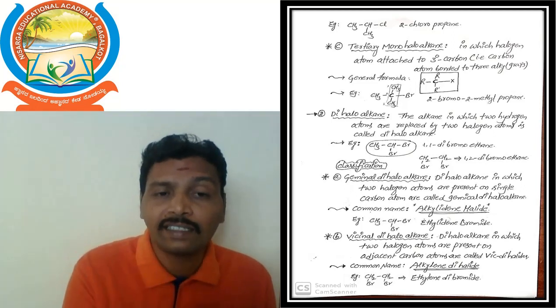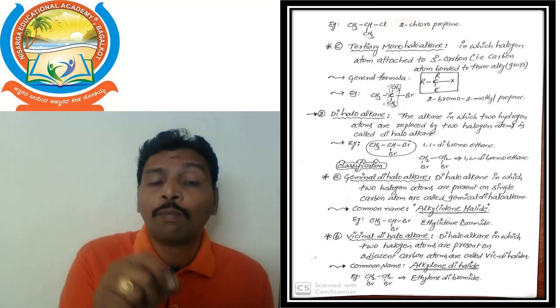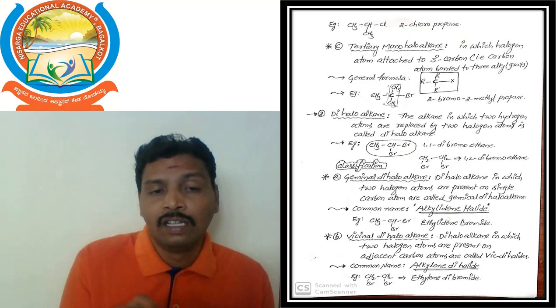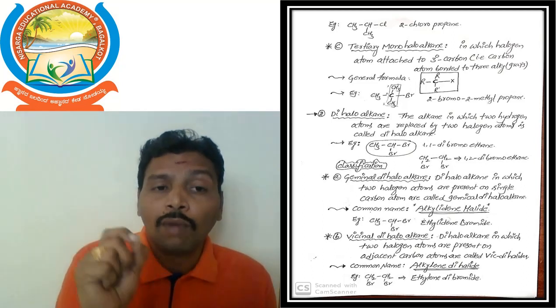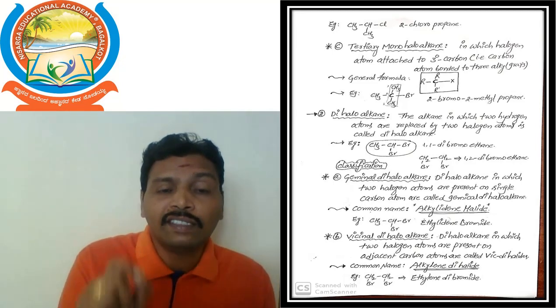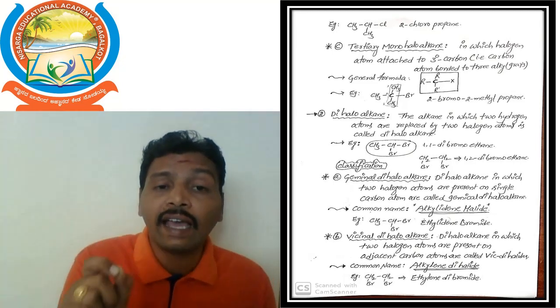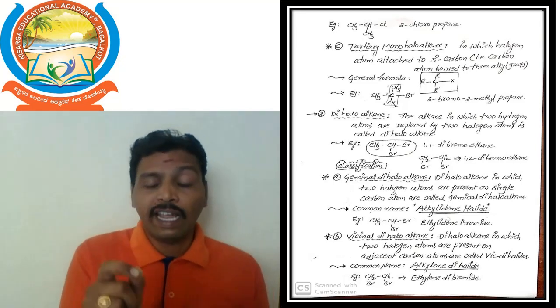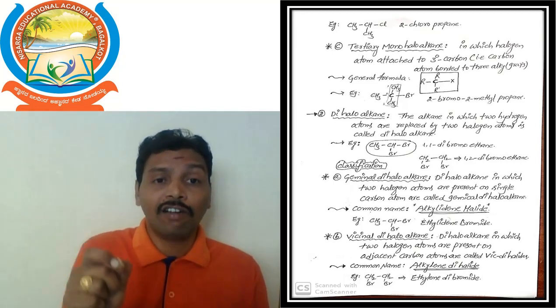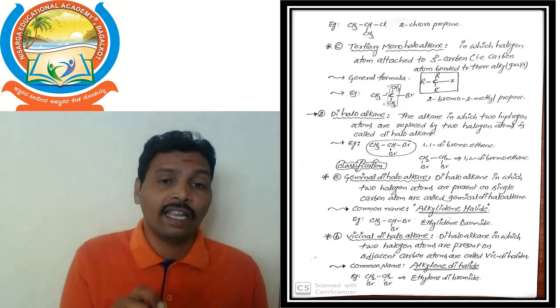Then we get CH2Br-CH2Br, 1,2-dibromoethane. This is the vicinal dihaloalkane. So the dihaloalkane classification: geminal dihaloalkane and vicinal dihaloalkane.